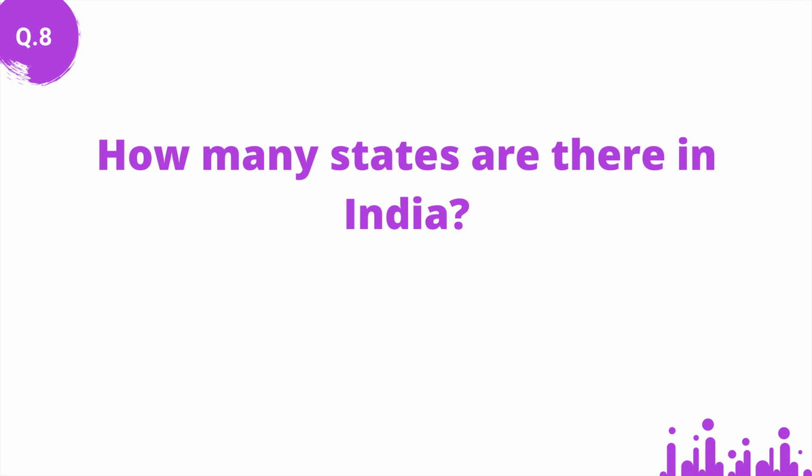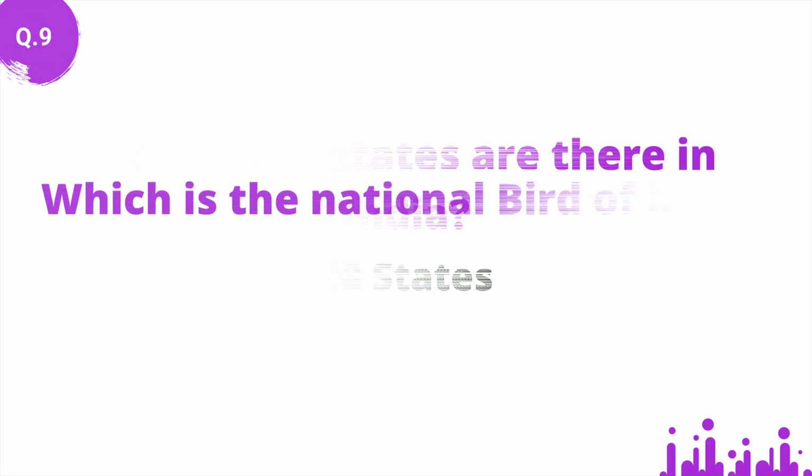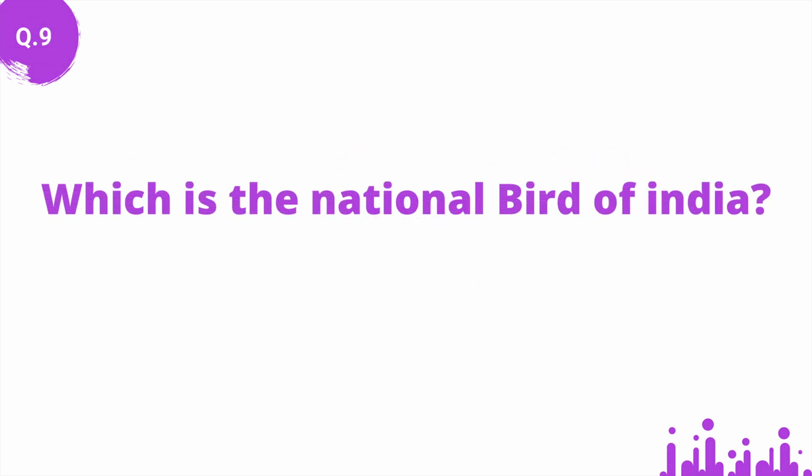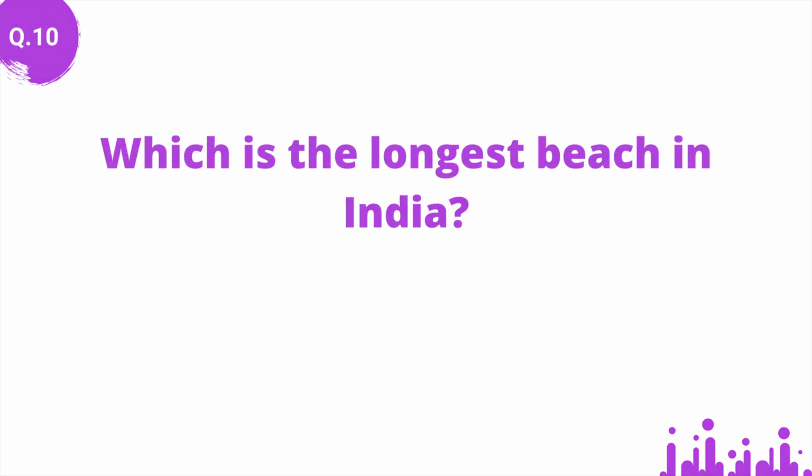How many states are there in India? Answer: 28 states. Which is the national bird of India? Answer: Peacock. Which is the longest beach in India? Answer: Marina Beach.